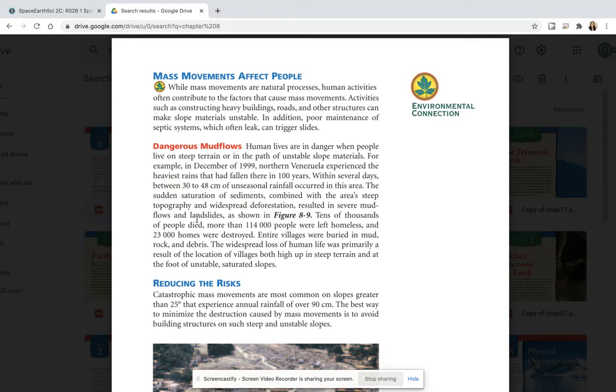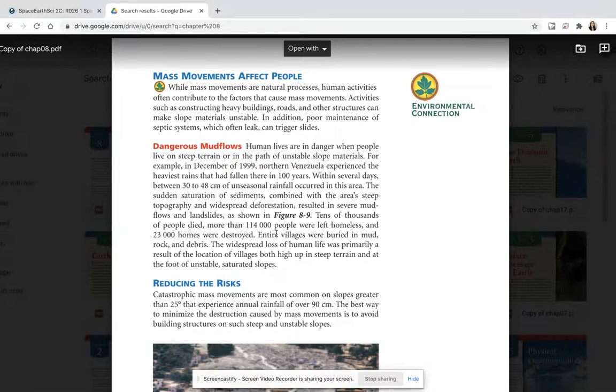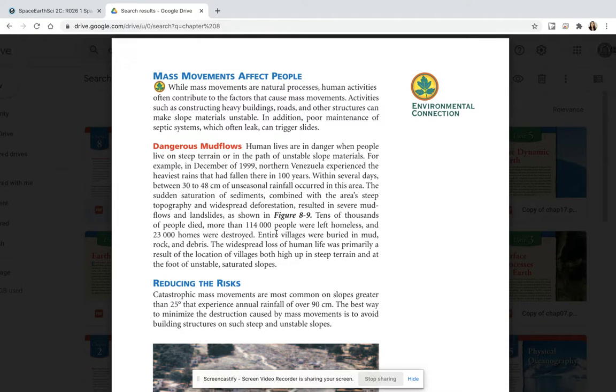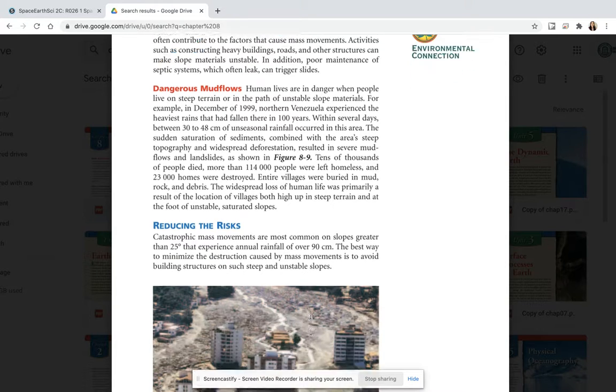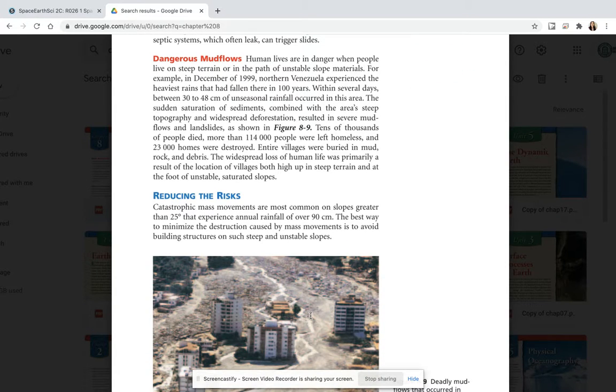Mass movements affect people. While mass movements are natural processes, human activities often contribute to the factors that cause mass movements. Activities such as constructing heavy buildings, roads, and other structures can make slope materials unstable. In addition, poor maintenance of septic systems, which often leak, can trigger slides. Dangerous mud flows. Humans' lives are in danger when people live on steep terrain or in the path of unstable slope materials.